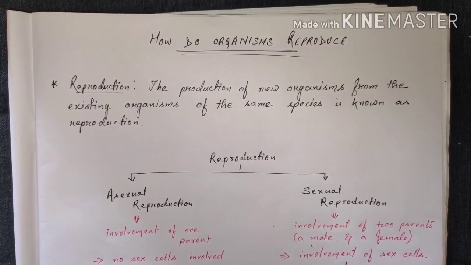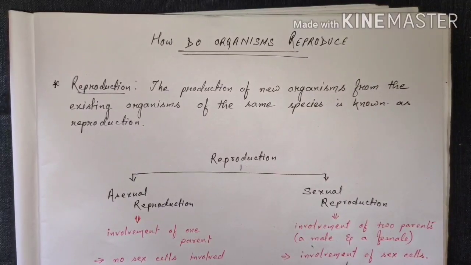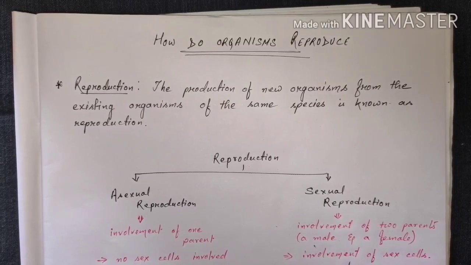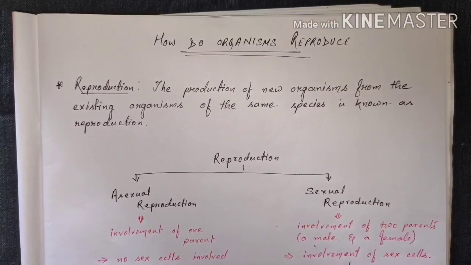So what is reproduction? Reproduction is the production of new organisms from the pre-existing organisms, and it should be of the same species. And this reproduction is of two types. One is the asexual reproduction and another one is the sexual reproduction. In the asexual reproduction, we have learned that there is the involvement of only one parent, and since it is the involvement of only one parent, no sex cells are involved here.